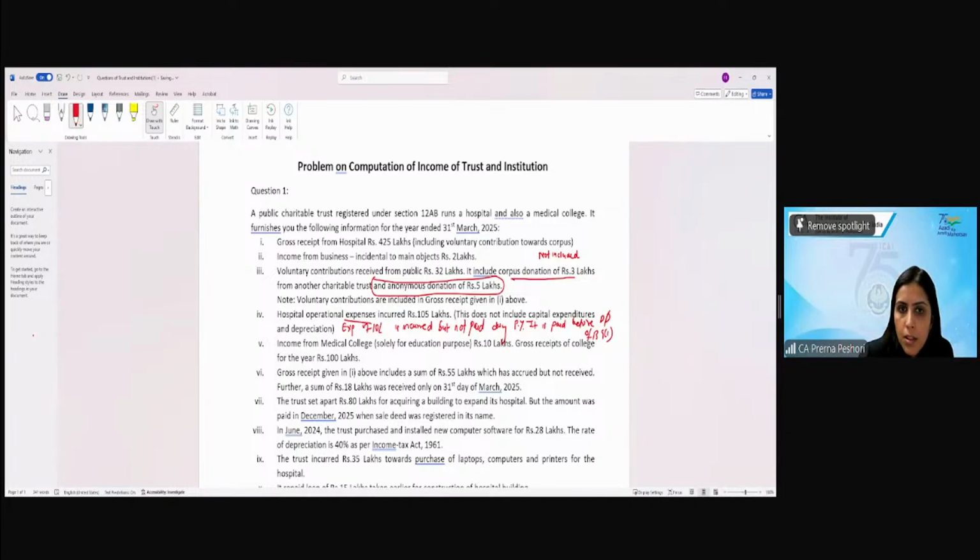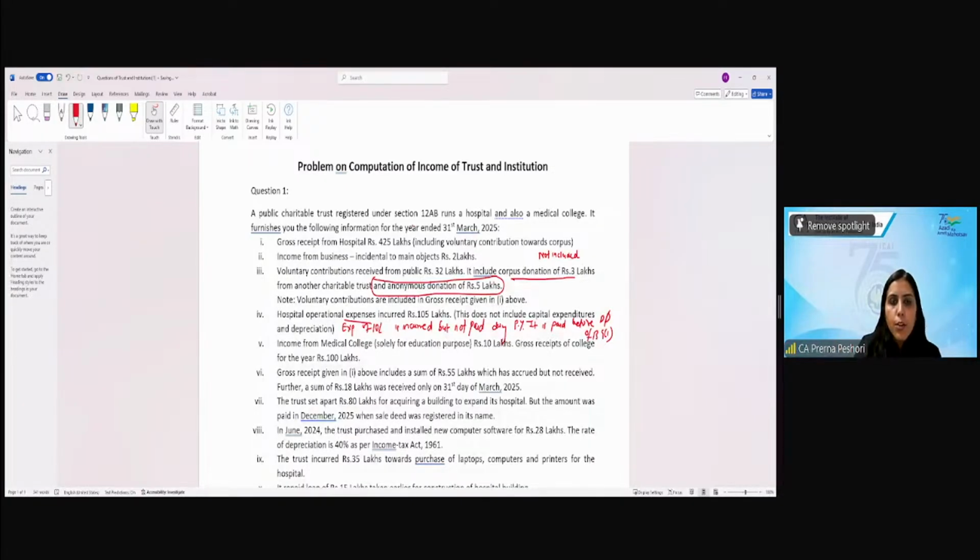Gross receipt would be included. Why? What will you do? Yes, students.